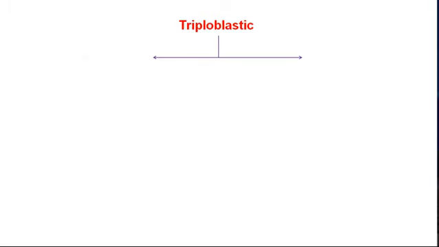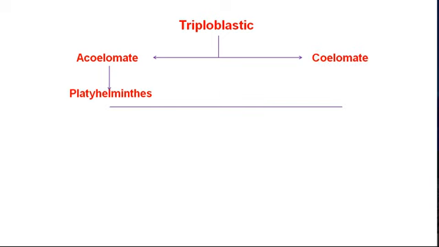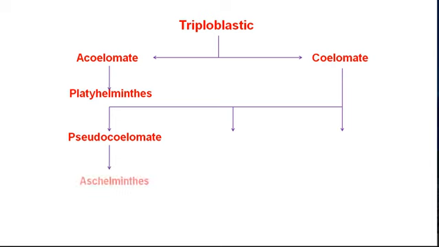Now the triploblastic organisms can be divided into two parts. One is acoelomate. It means they have no coelom, and only one phylum, the Platyhelminthes, belongs to acoelomate phylum. The other group is coelomate. It has at least three types of coelom. The first one is called pseudocoelom, and the animals are called pseudocoelomate. The roundworms or Aschelminthes belong to pseudocoelomate group.